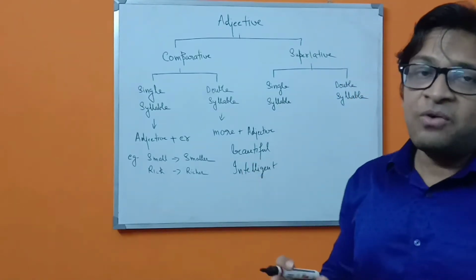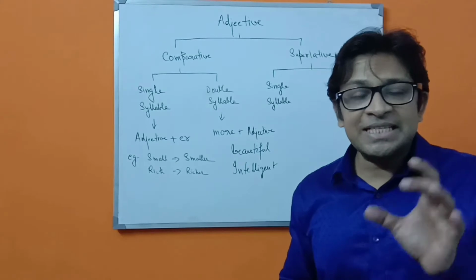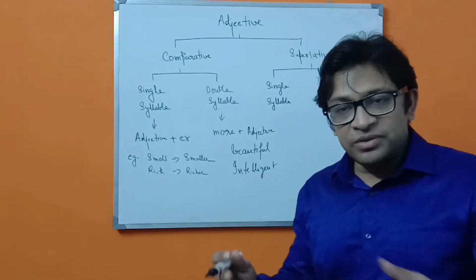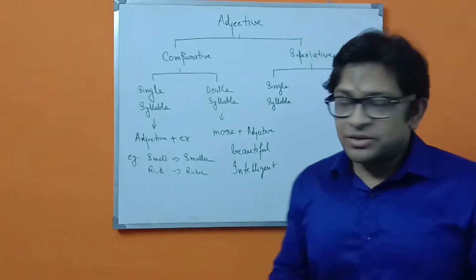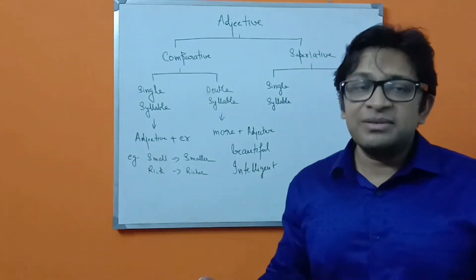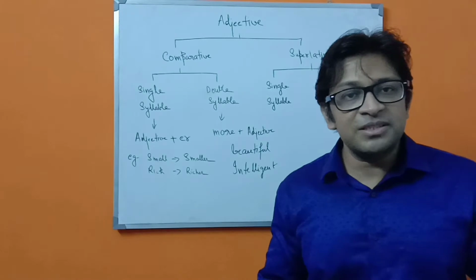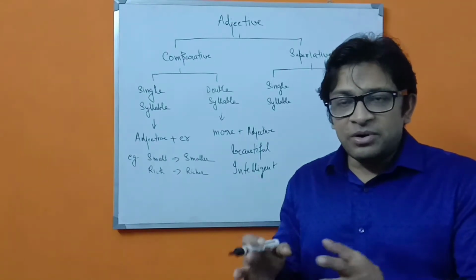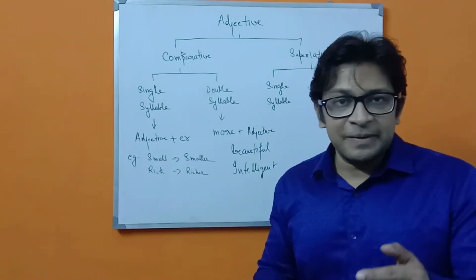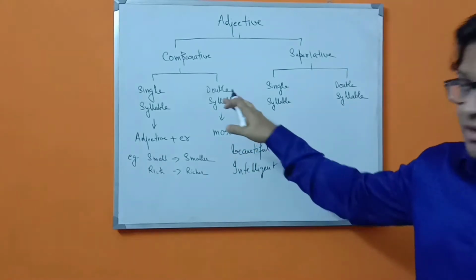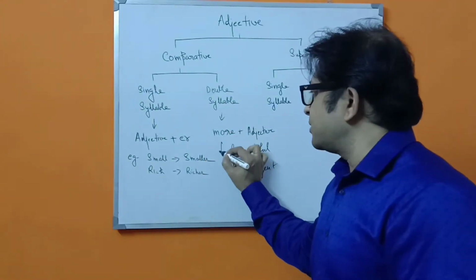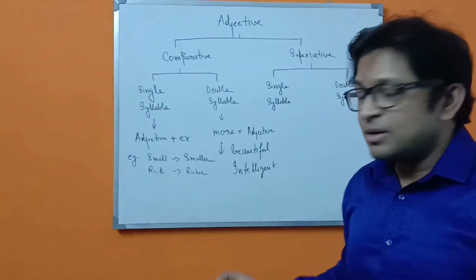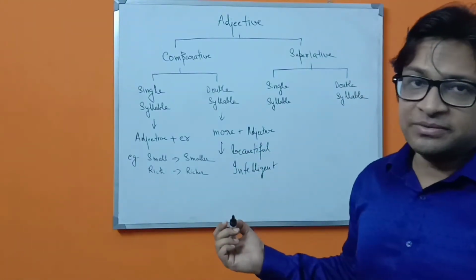See how I am pronouncing intelligent. As you can see, it has many syllables. Beautiful similarly has more than one syllable. That means you can pronounce the word step by step. So in case of double syllable, we are going to add more: more beautiful, more intelligent, this way.